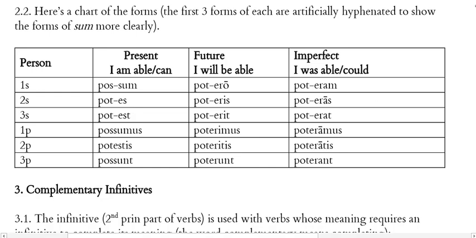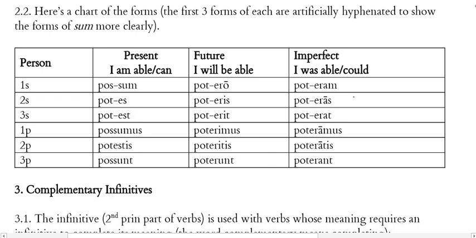Okay, so let us read the forms here, and you can repeat after me as we go. Possum, potes, potest, possumus, potestis, possunt. All right, future. Potero, poteris, poterit, poterimus, poteritis, poterunt.